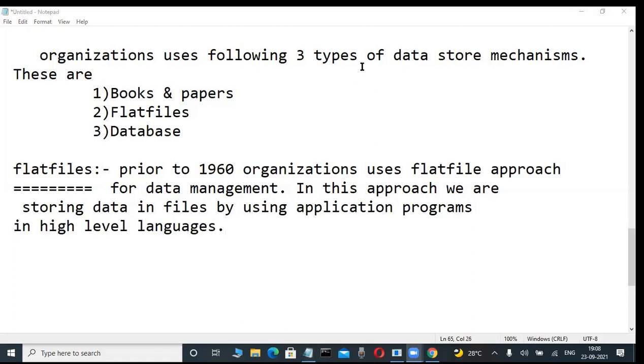Some programming languages are required.